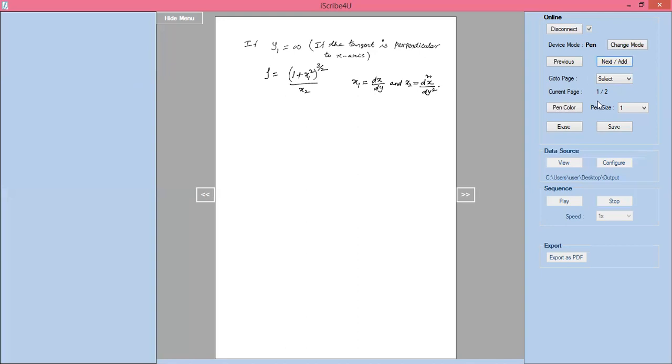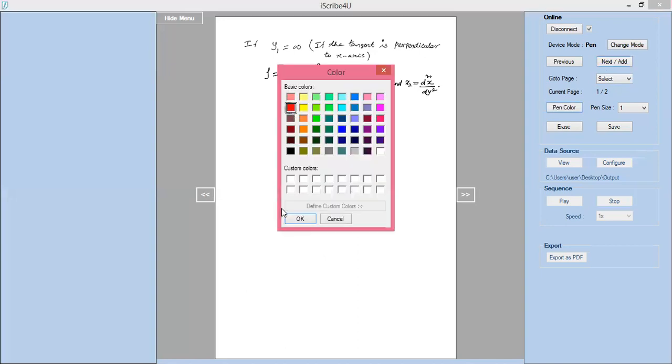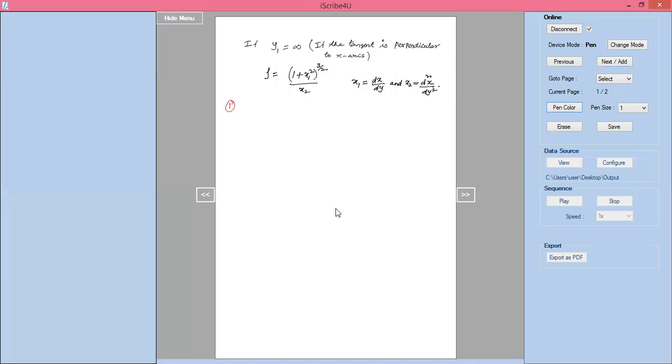Right, first problem. Find the radius of curvature for the folium of Descartes, x cube plus y cube equal to 3axy, at the point (3a by 2, 3a by 2) on it.